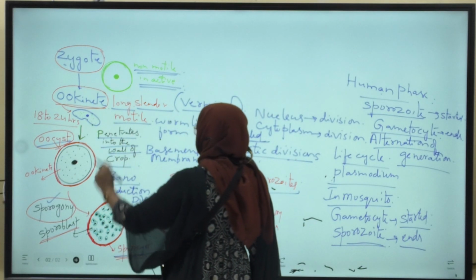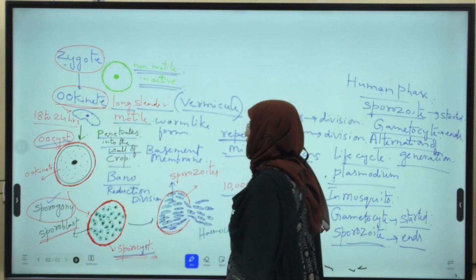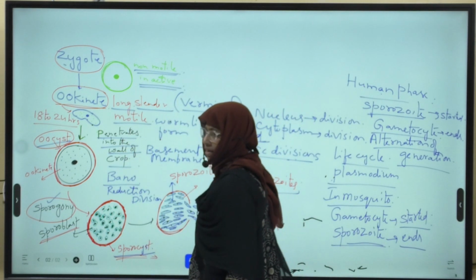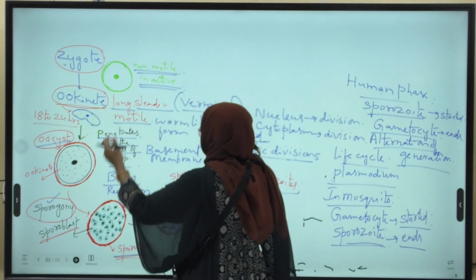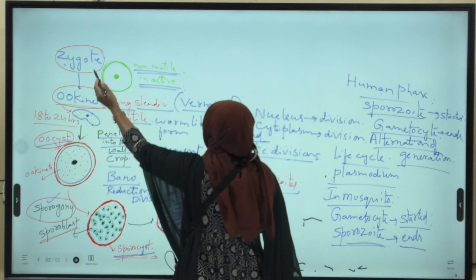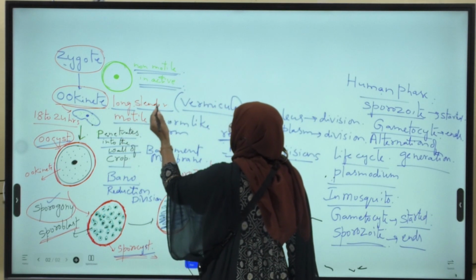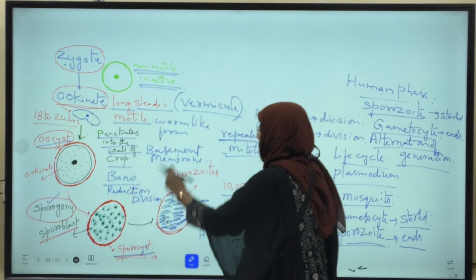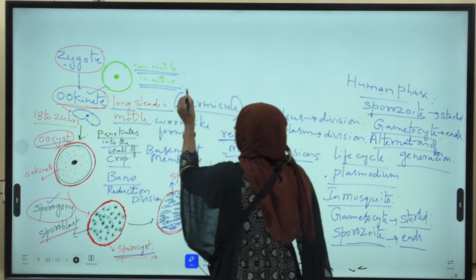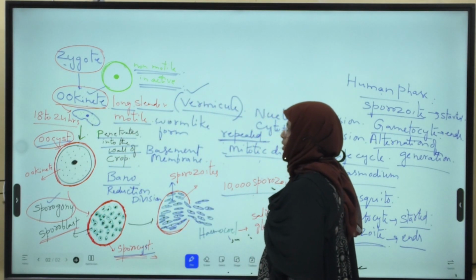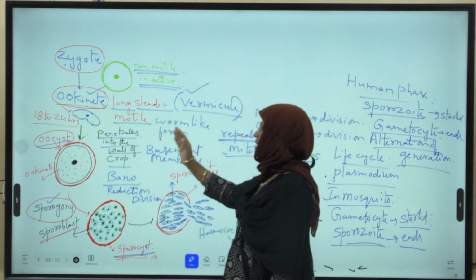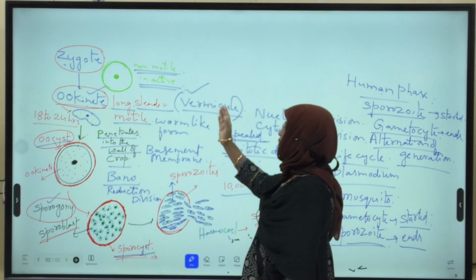This zygote is formed due to fertilization. This zygote remains inactive for some time and it is non-motile. Later, within 18 to 24 hours, this zygote transforms into a long, slender, motile, worm-like stage. This is called ookinete or vermicule.